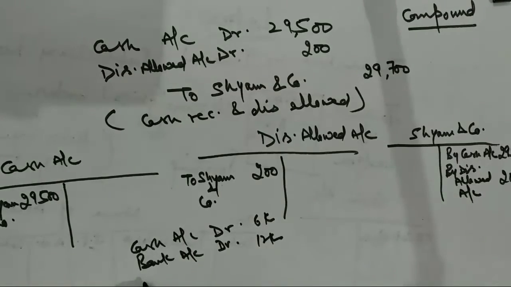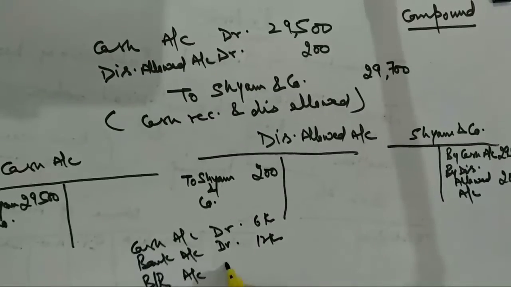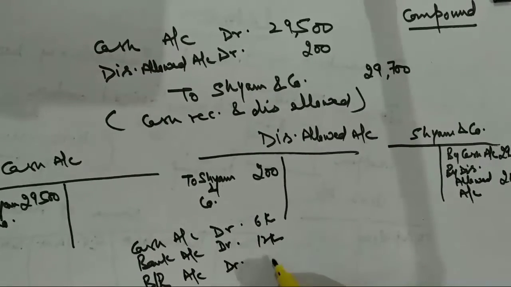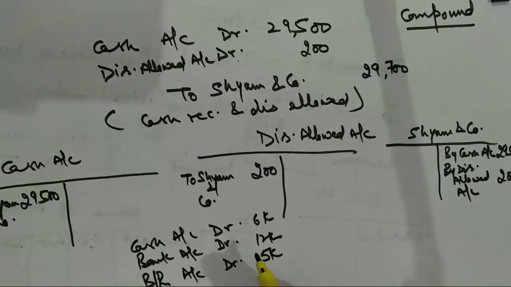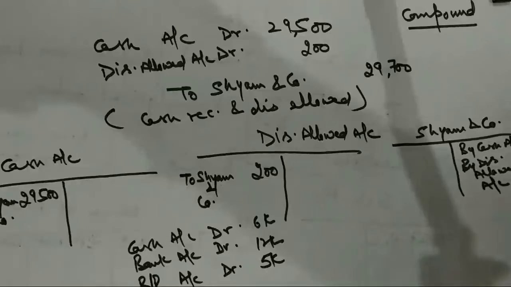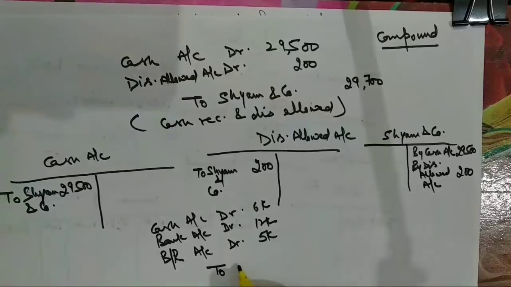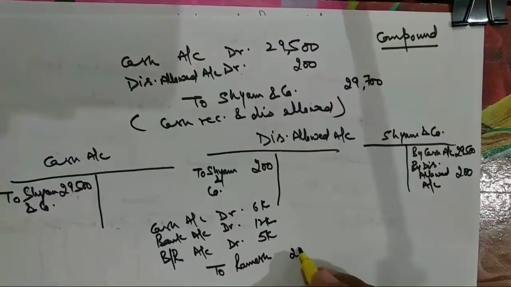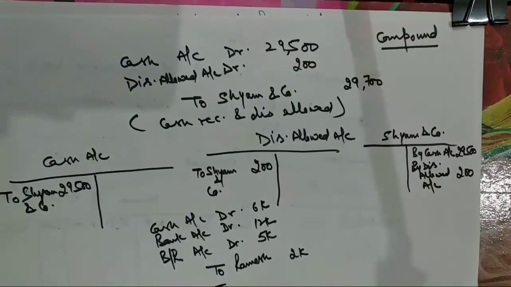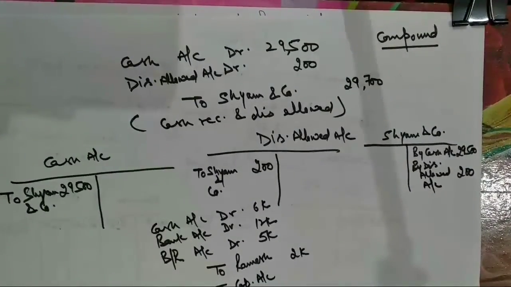Suppose then I have the bills receivable account debited by, suppose, 5,000. Then to, what amount do I have in this case? To Ramesh, suppose 2,000, and now to capital account, it is the balancing figure over here.